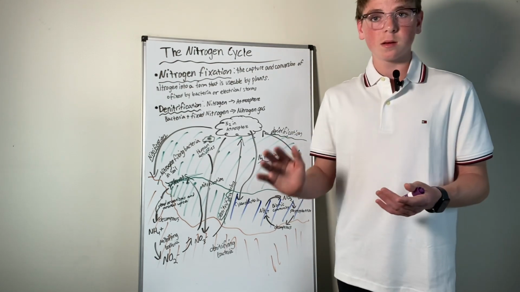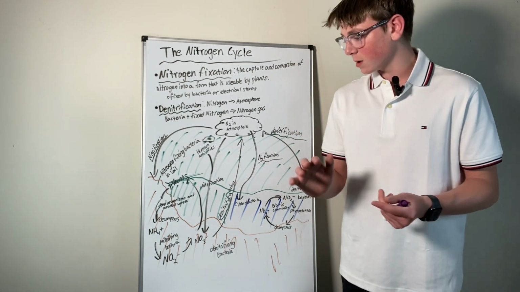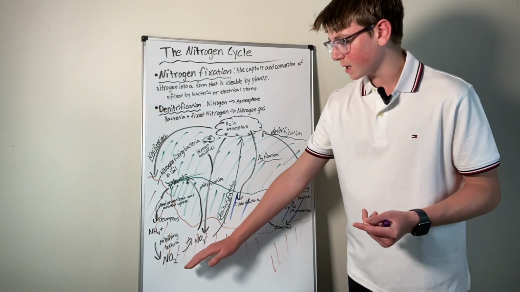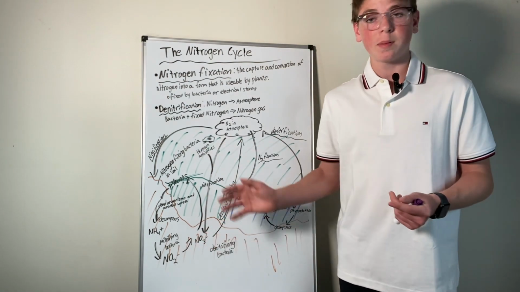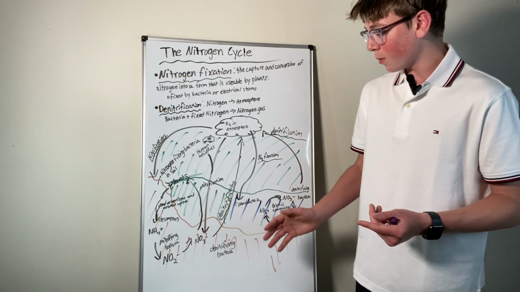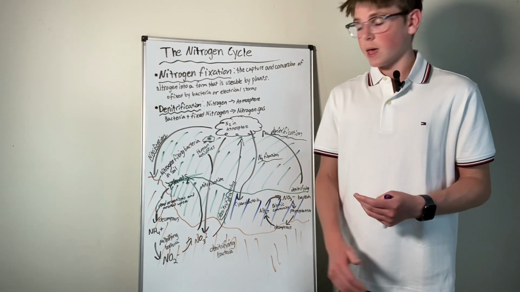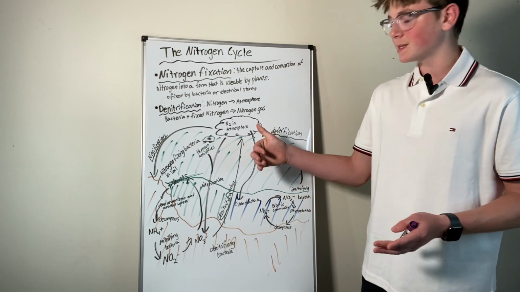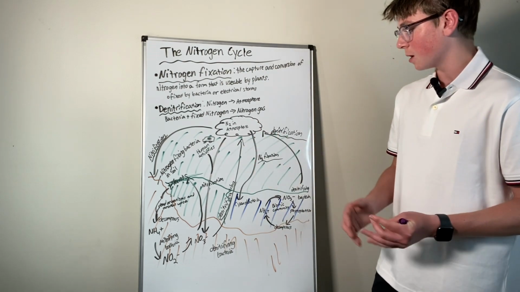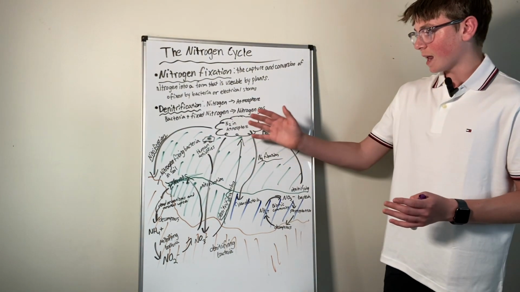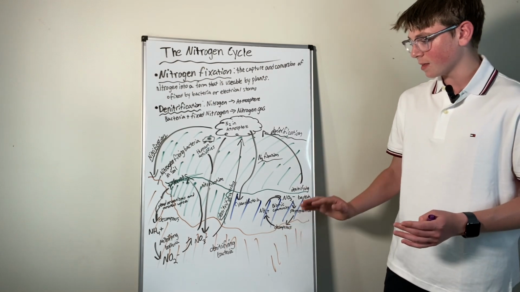And this biotic community nitrifies the bacteria, and it keeps passing on until it can be used by plants again. And at some point, denitrifying bacteria could take some of this nitrogen and denitrify it and send it back into the atmosphere. And that is the same thing that happens down here in the ocean.